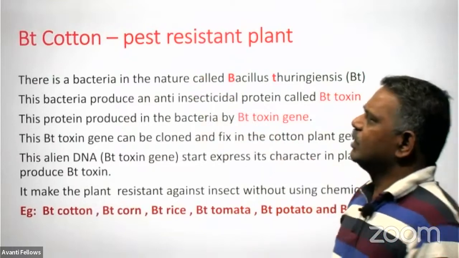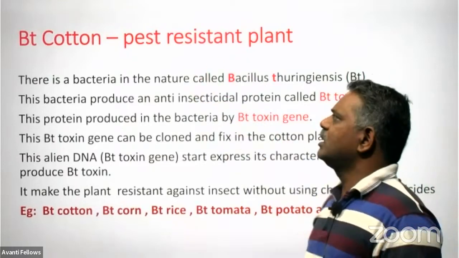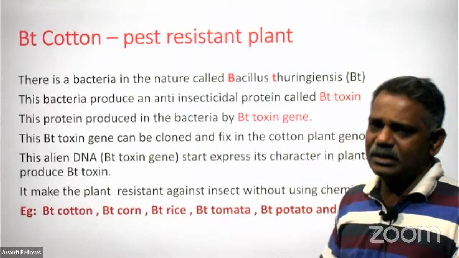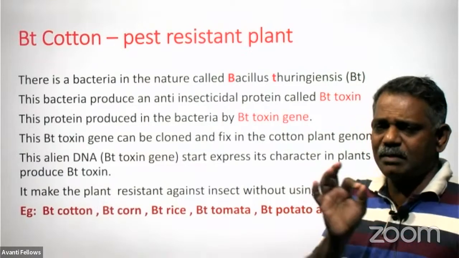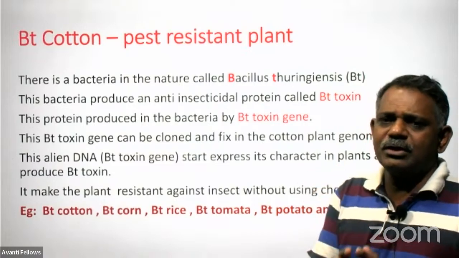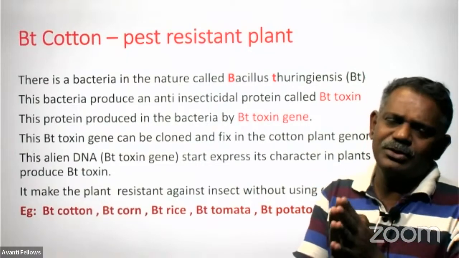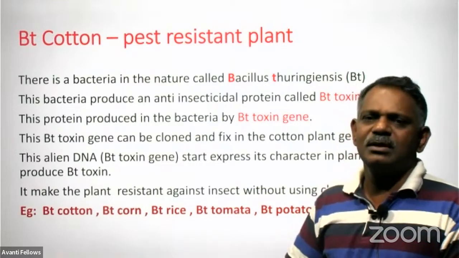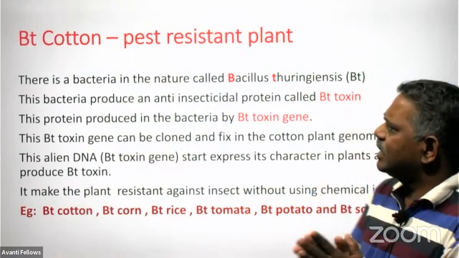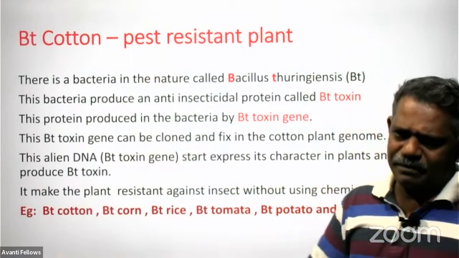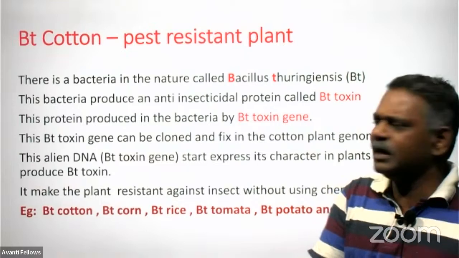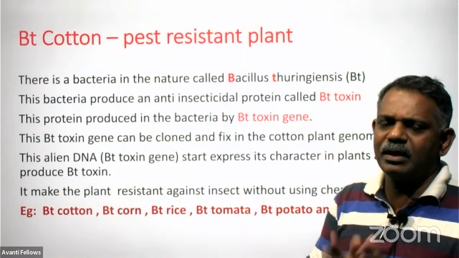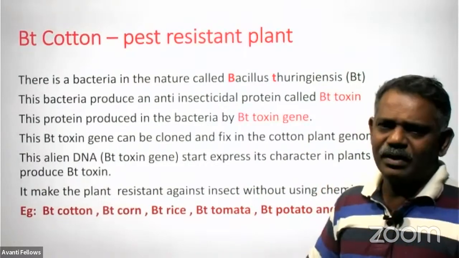Then a very important topic is Bt cotton, which is one of the best resistant plants. Bt means a bacteria living in nature called Bacillus thuringiensis. It is a free living bacteria present in nature. And the genome of this bacteria has a gene. The name of the gene is the Bt gene, or it is called the cry gene.